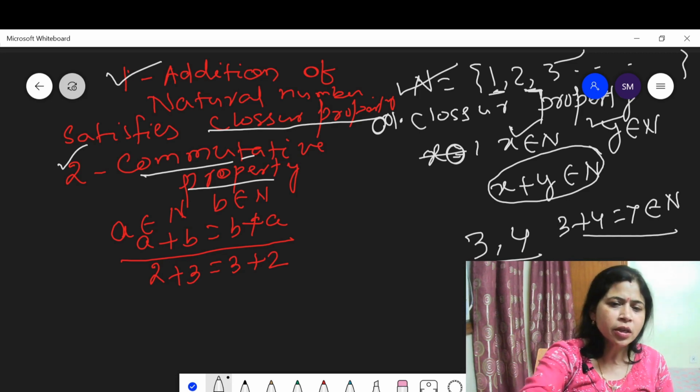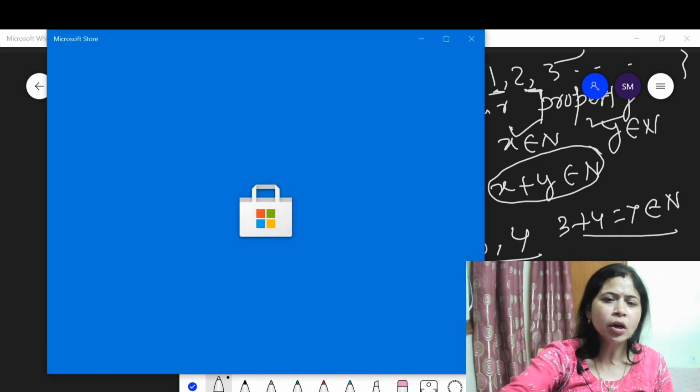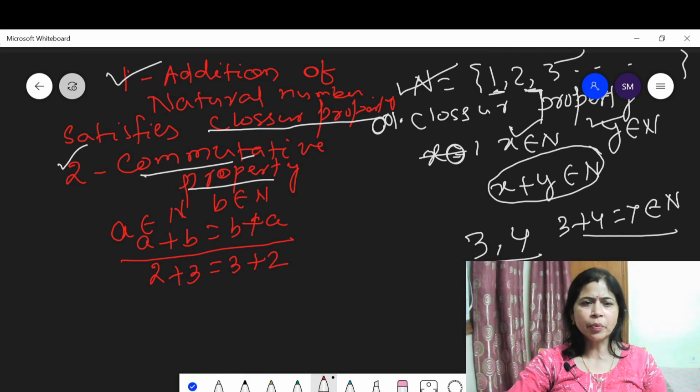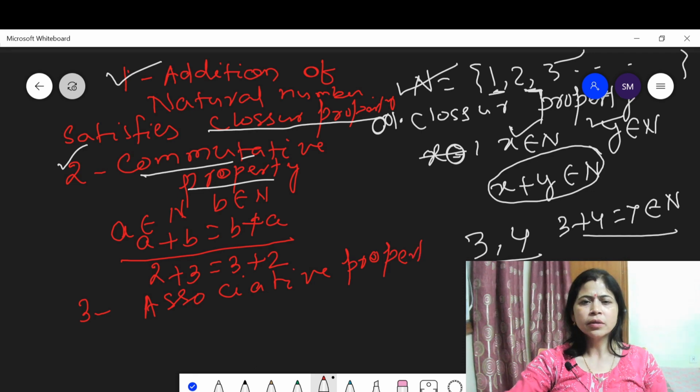Now let us discuss the associative property. What do you mean by associative property? Students, please recall the associative property you have already studied in class 7.